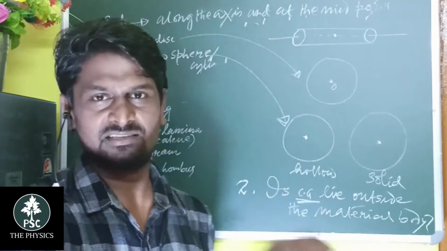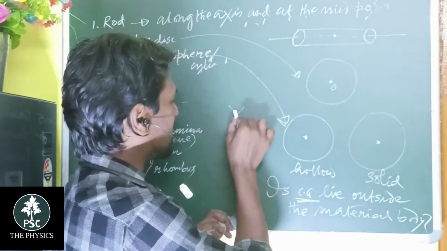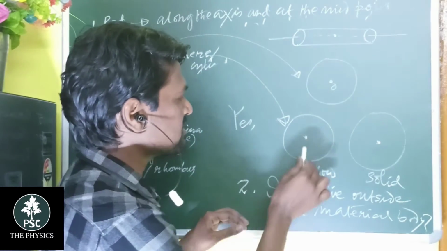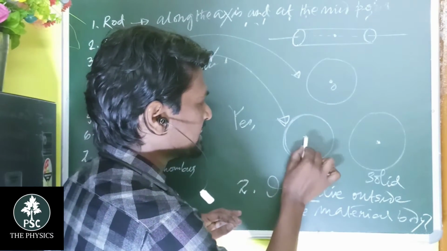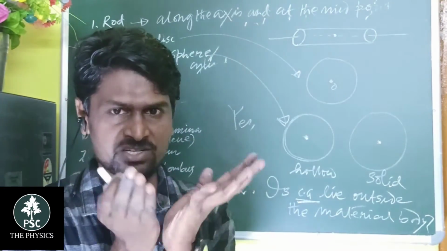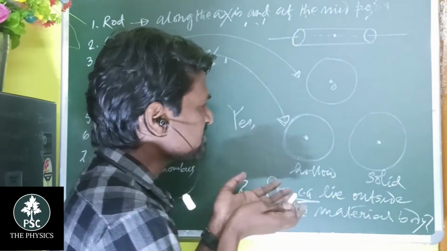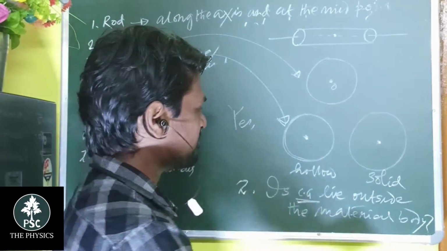The answer is yes. It can lie outside the material body. If it is a hollow sphere, then the center of gravity lies outside the material. That is, it does not lie on the surface. The center of gravity is outside.